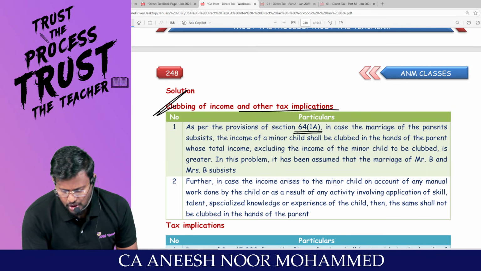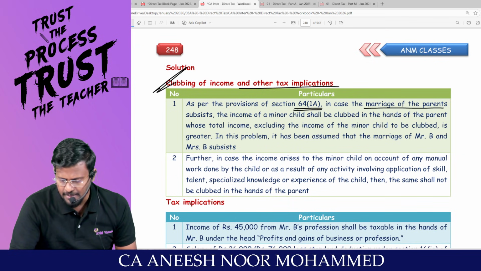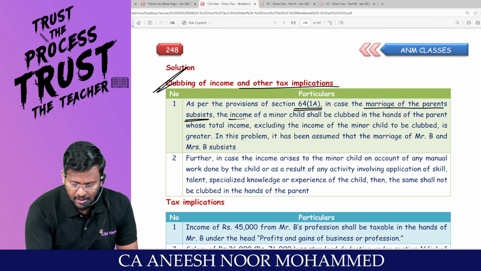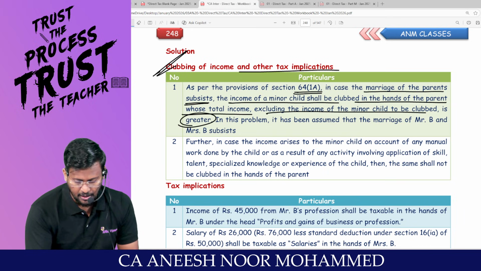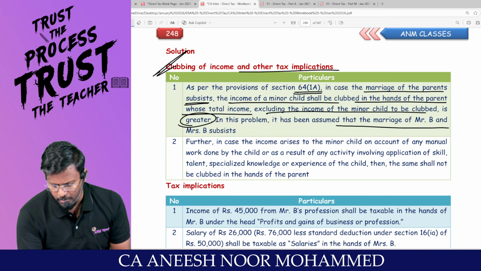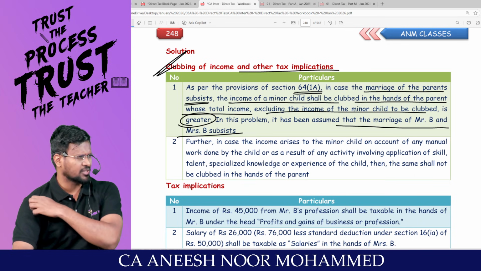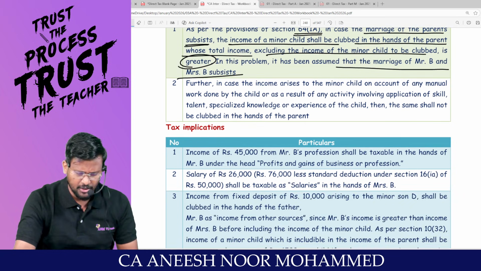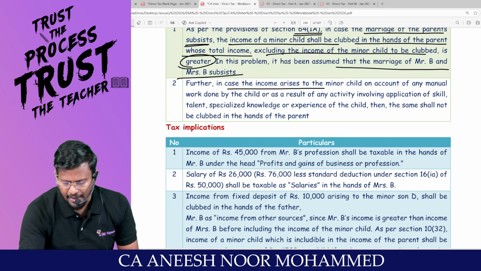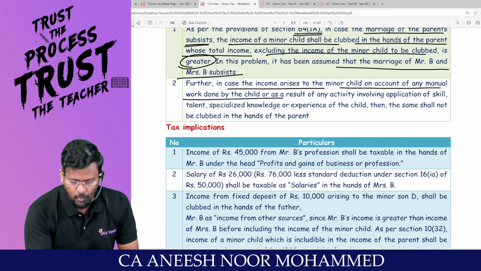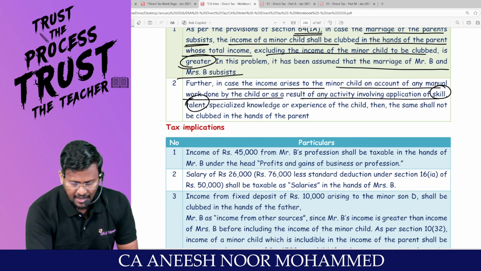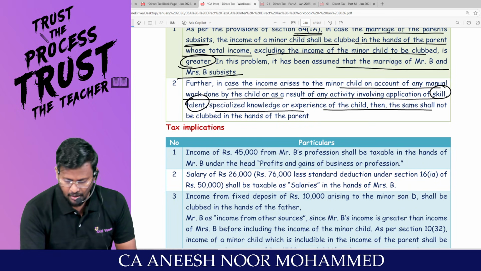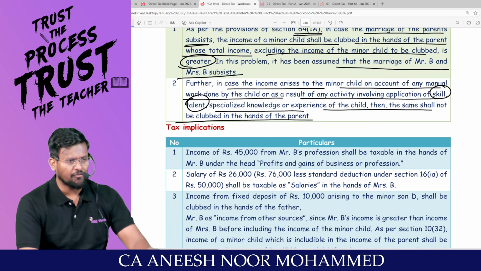As per the provisions of 64 subsection 1A, in case marriage of the parents subsists, the income of minor child shall be clubbed in the hands of the parent whose total income, excluding the income of minor child to be clubbed, is greater. In this problem, it has been assumed that marriage of Mr. and Mrs. B subsists because nothing related to that has been given in the question. Further, in case the income arising to minor child is on account of any manual work done by the child or as a result of any activity involving application of skill, talent, specialized knowledge or experience of the child, then the same shall not be clubbed in the hands of the parent.